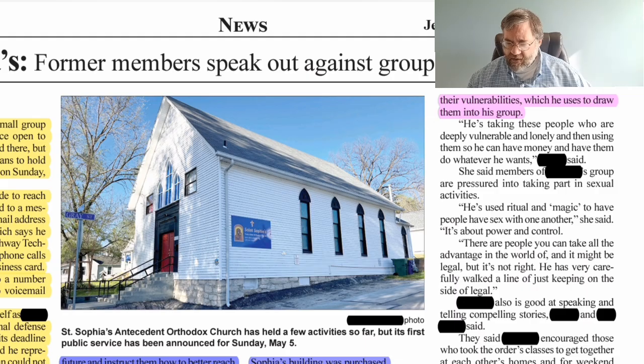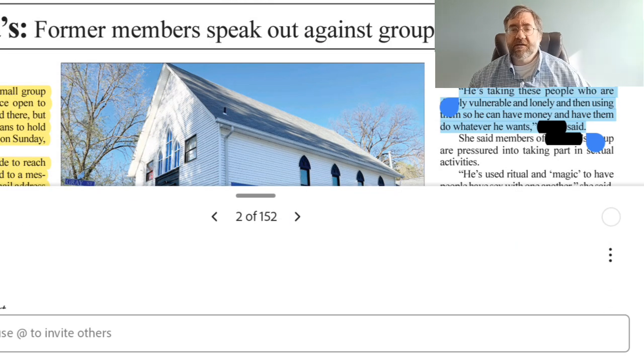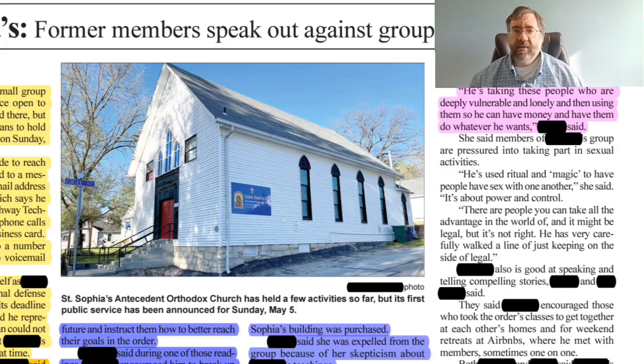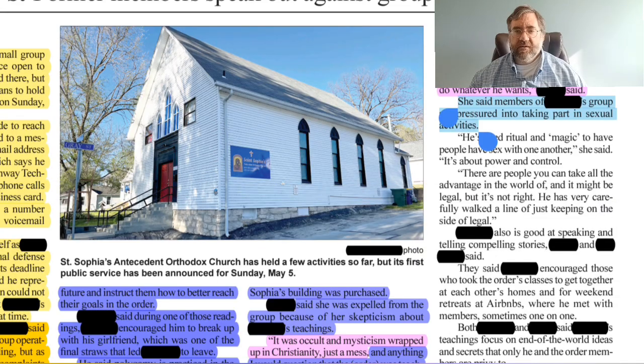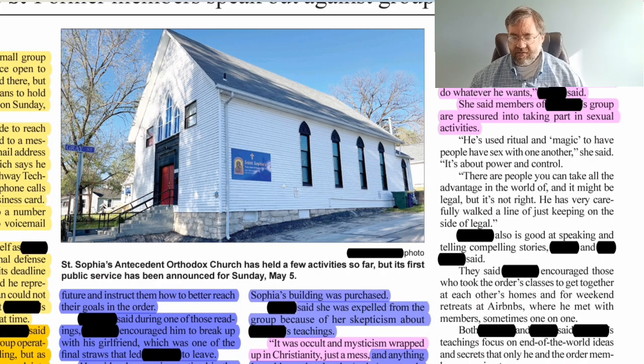He's taking these people who are deeply vulnerable and lonely and then using them so he can have money and have them do whatever he wants, Blank said. Well, that sounds like an opinion, so we'll go ahead and highlight that paragraph in pink. She said of Blank's group are pressured into taking part in sexual activities. So that sounds like an opinion. It could be either opinion or personal experience. We don't have enough information right now for that to be, I guess, personal experience. So we'll go ahead and mark that as pink for opinion.